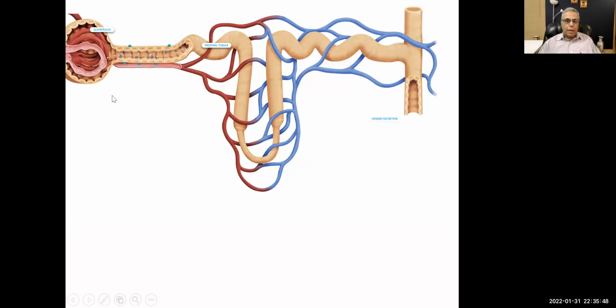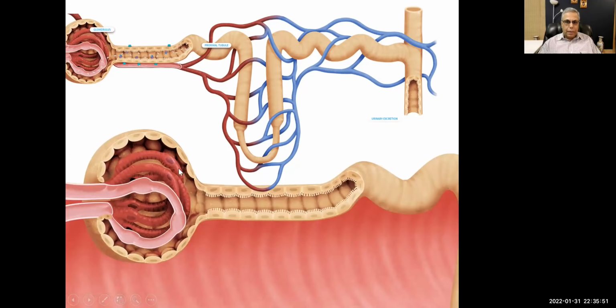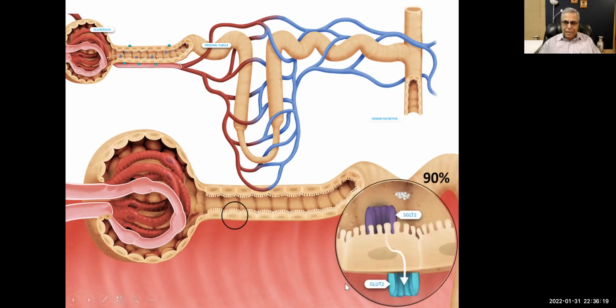So let me enlarge this one with even more magnification. So the glomerulus, afferent arteriole and efferent arteriole, filtration, glucose will be filtered. A lot of glucose is filtered over here. 100% is reabsorbed by the proximal tubules, or by the kidneys. But how is it reabsorbed? 90% is reabsorbed by, I'm now going to enlarge this one cell. On this side we have the blood, inside is the lumen.